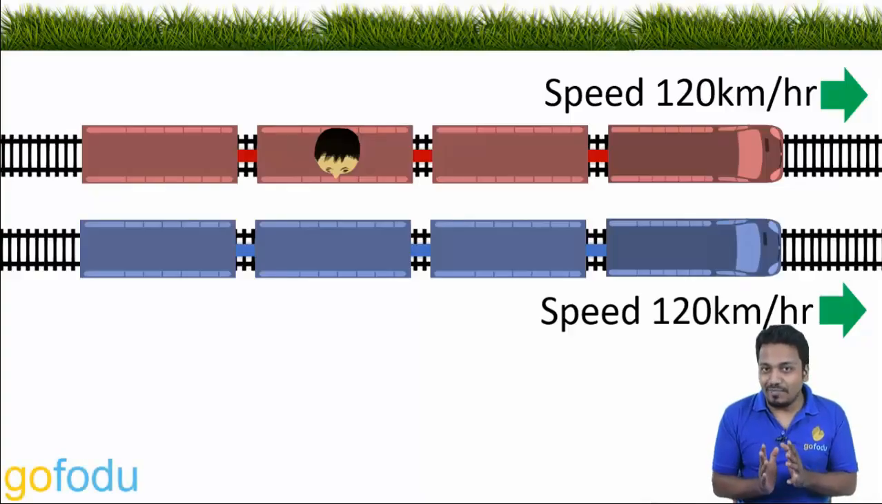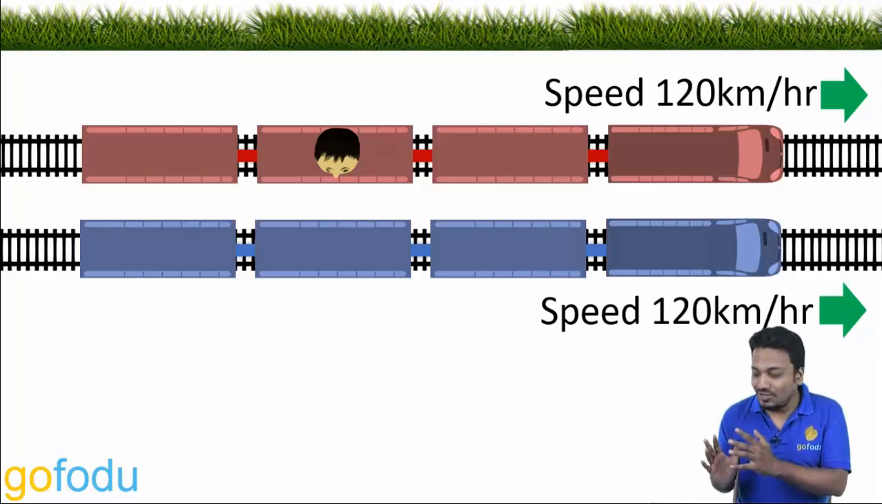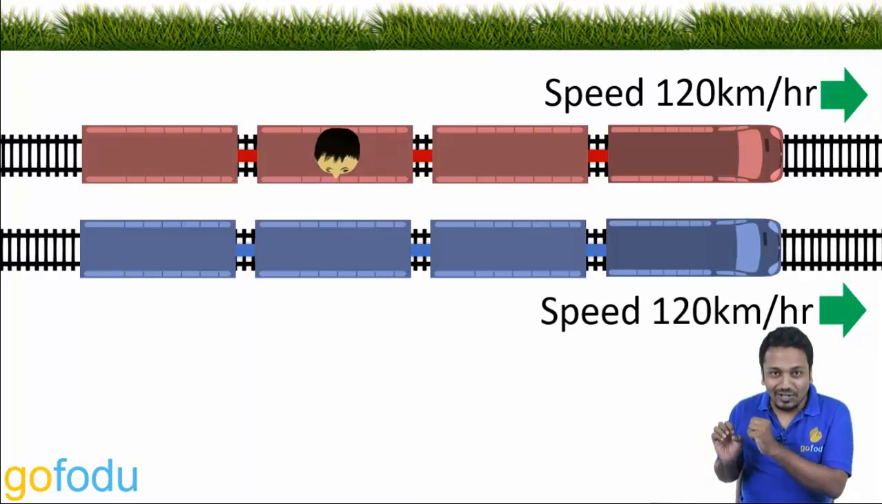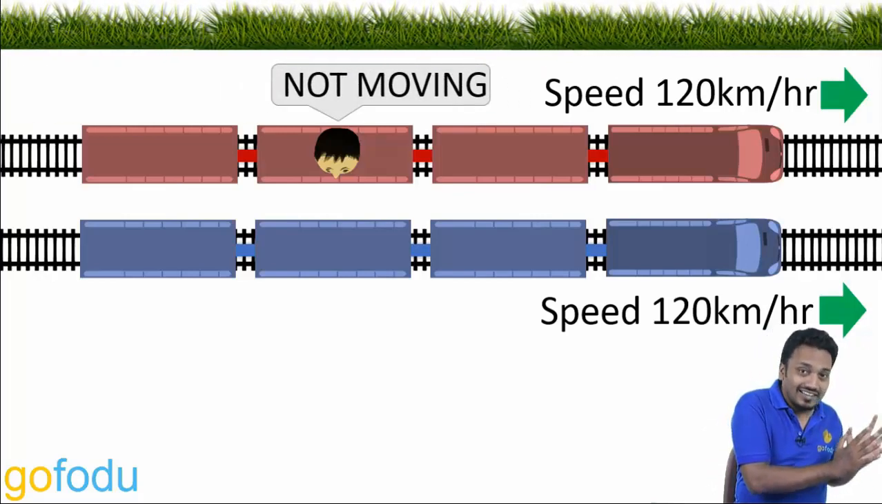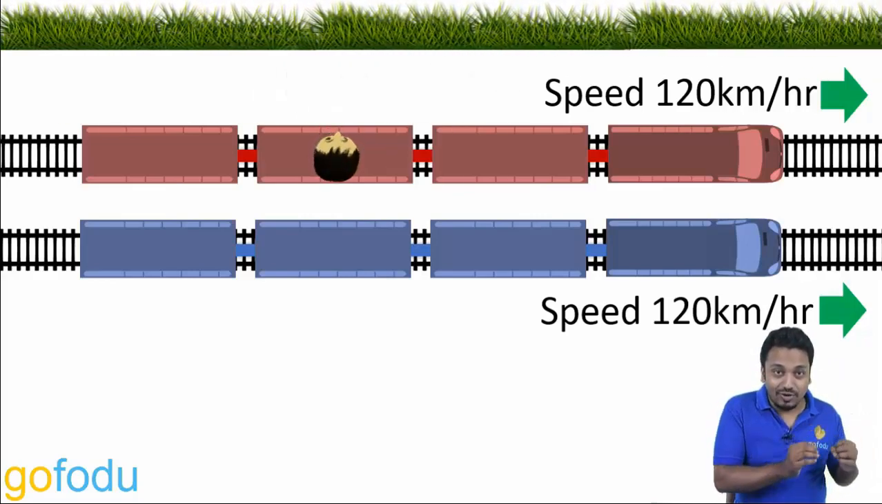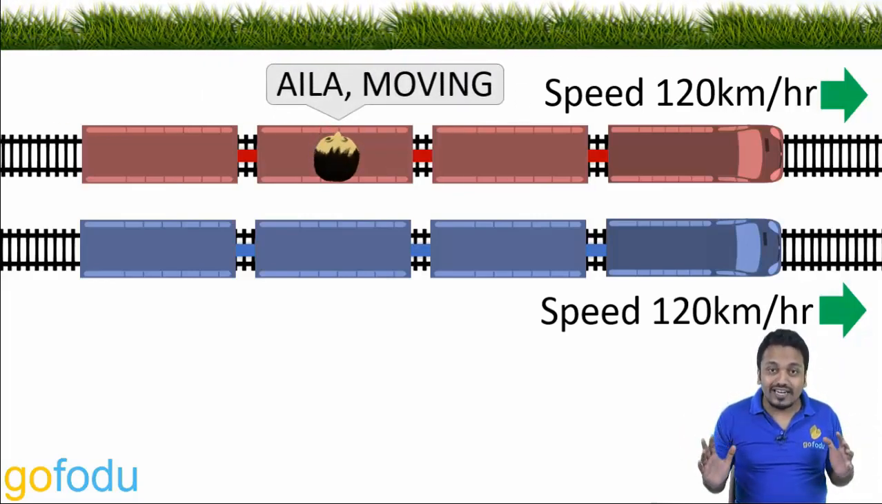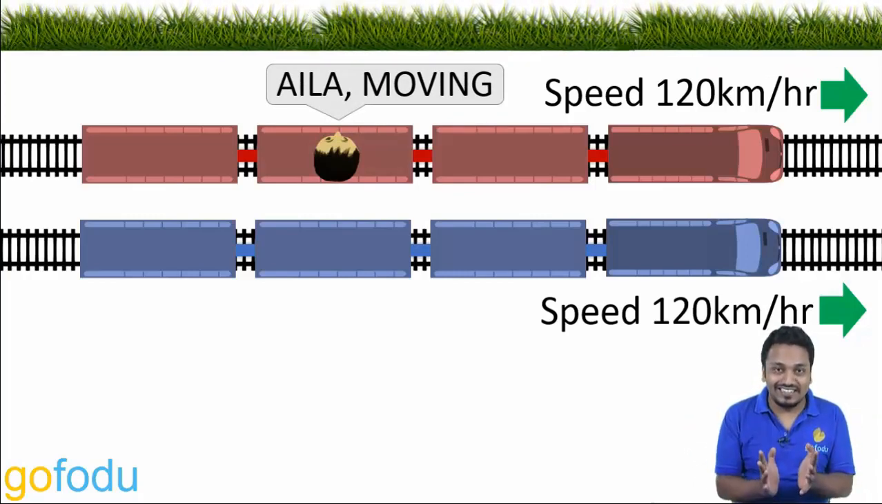Has it ever happened with you that you are in a train and you look out of the window and you see another train and you feel that you are standing still, but when you look at the window on the other side, you realize that the trees are going backwards and you realize that both the trains are moving in the same direction at the same speed.